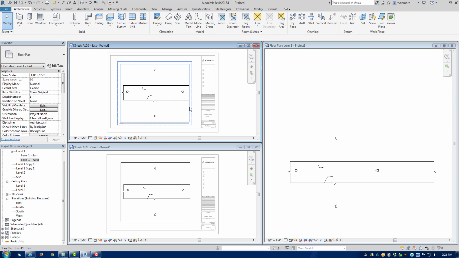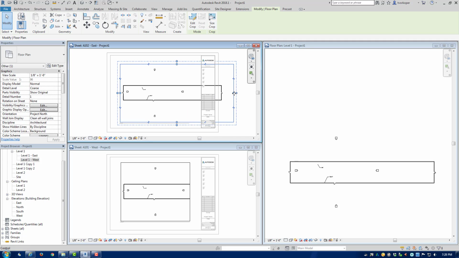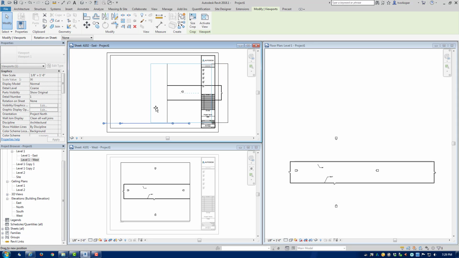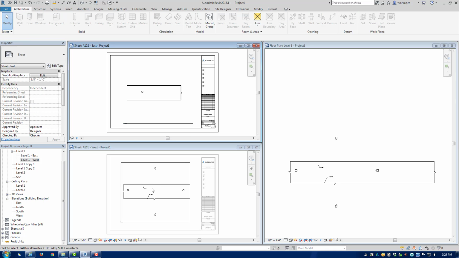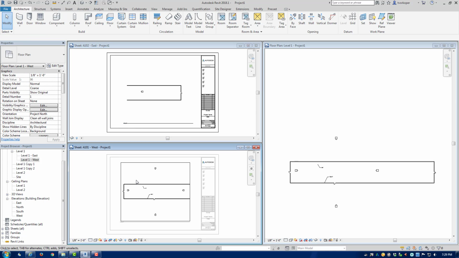If I activate the view here, I can drag the view region. And since this is the east, we'll go ahead and show only the east side of the building. And we can center that on the sheet. And we can put the title underneath it. Now we can go to the west and do the same thing on the west elevation.